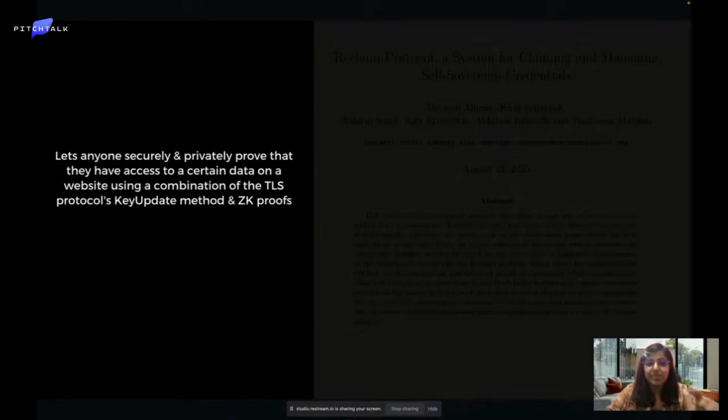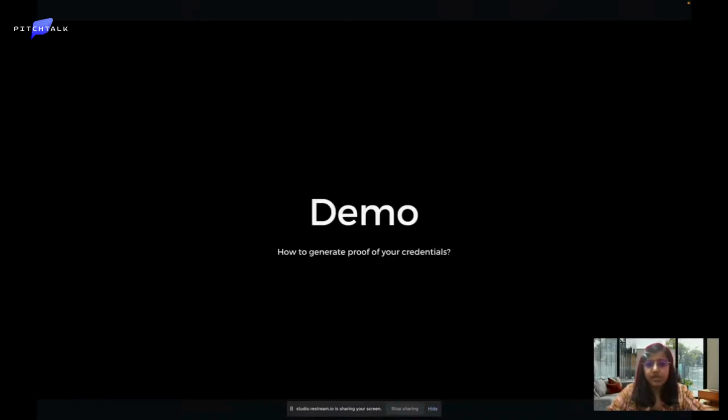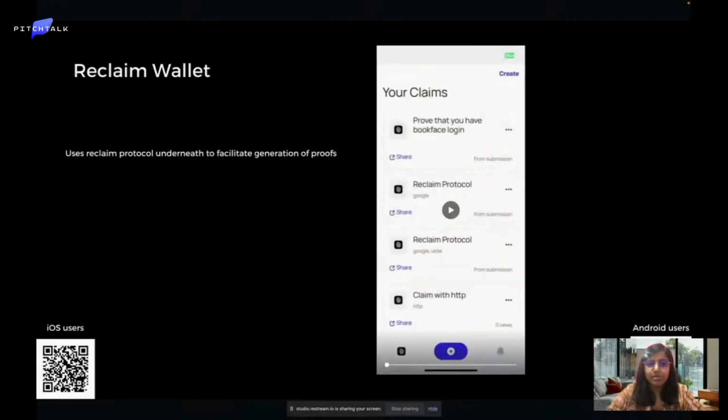But what is ReClaim? ReClaim enables anyone to create proofs that they own certain data on a website. It uses TLS protocol and ZK proofs. I'll not dive deeper into how the protocol works in the interest of time, you can anytime read our white paper here. Next, I'll move directly into the demo of how you can generate a proof of your credentials. This is enabled through ReClaim Wallet, which uses ReClaim protocol underneath to facilitate generation of proofs.